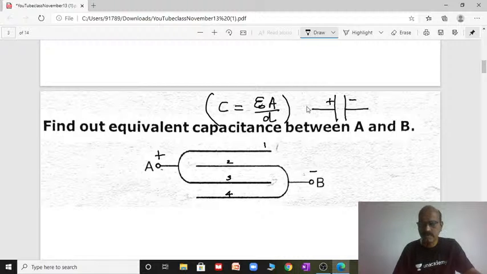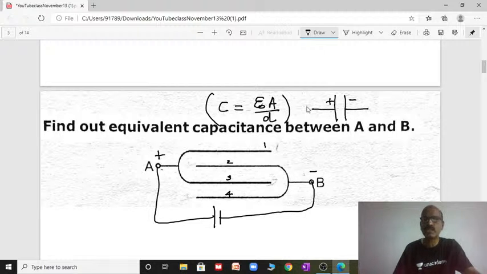So whenever such a problem is given, the first step is to put a number on each plate and connect both terminals to a battery. It is just an assumption. Connect to the battery: this end will become positive, so this plate will become a positive plate, and on either side it will become positive.